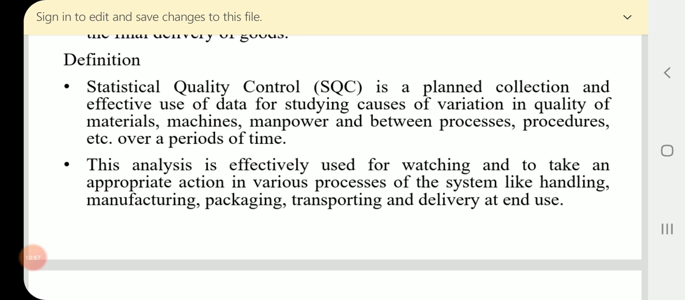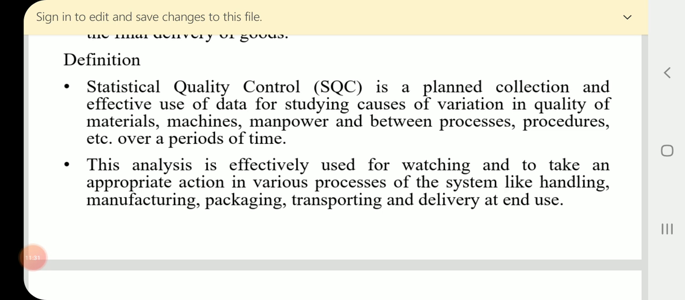Likewise, in the 24 hours span, we consider some number of items. That is nothing but collection of the data. That is planned collection. And what is effective use? Checking whether those items are meeting the specifications at regular intervals of time. For which particular purpose are we doing this? That is for studying causes of variation.